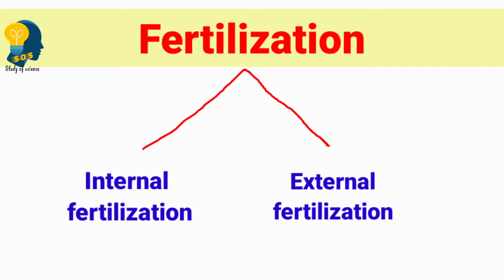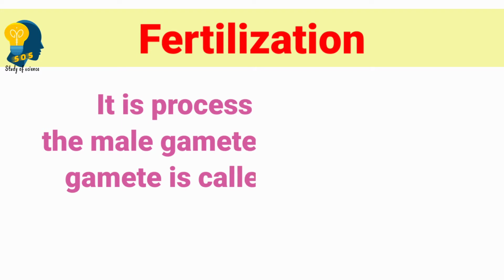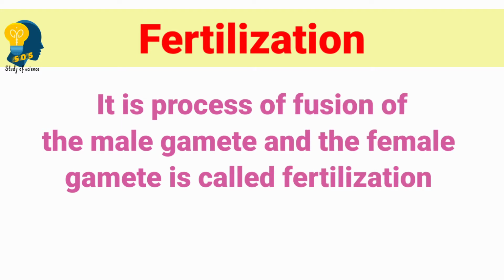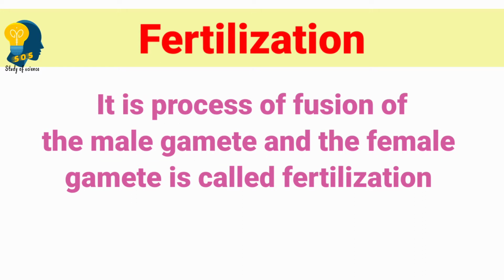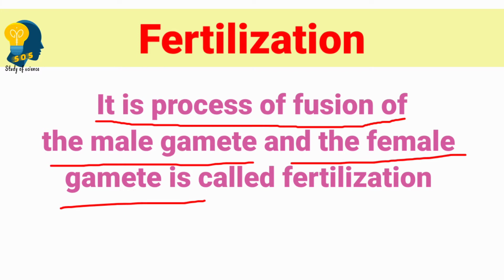First, let us understand what fertilization is. How can we define fertilization? Fertilization is a process of the fusion of male gametes with the female gametes. Fusion means combining.